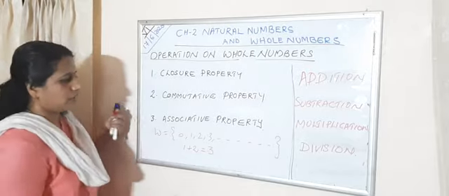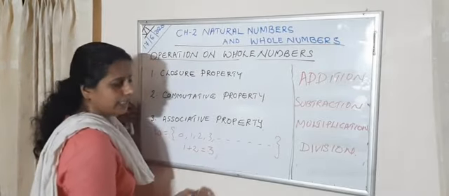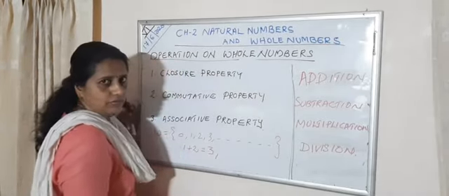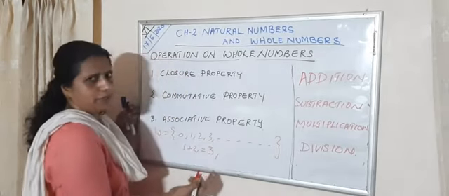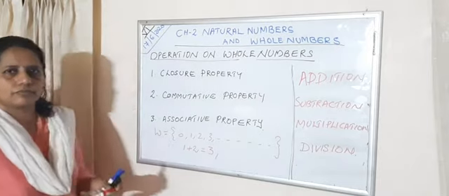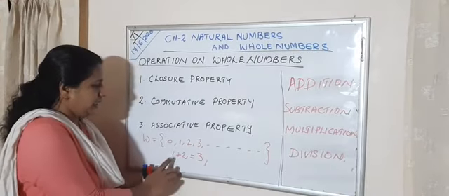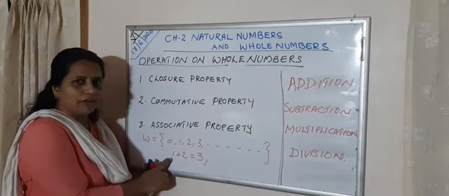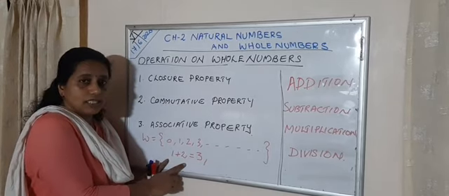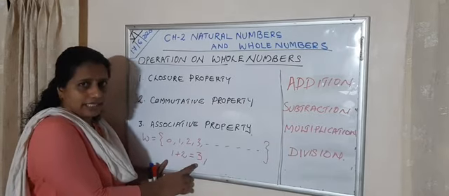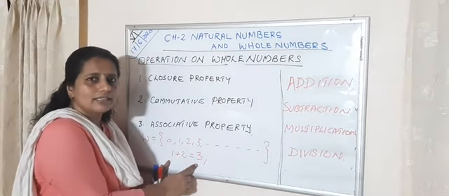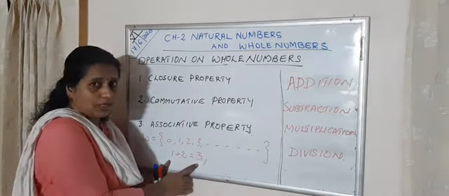Take one more example, in the case of subtraction, I am taking the same numbers. Look here. This is 1, a whole number. This is also a whole number. When we add these two, we get another whole number, 3.